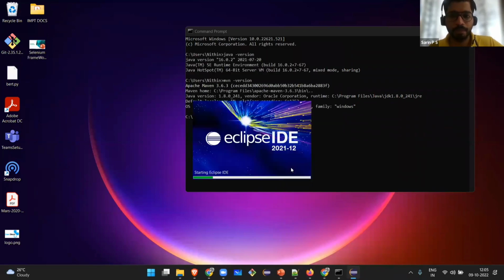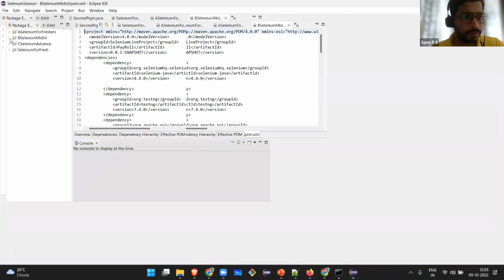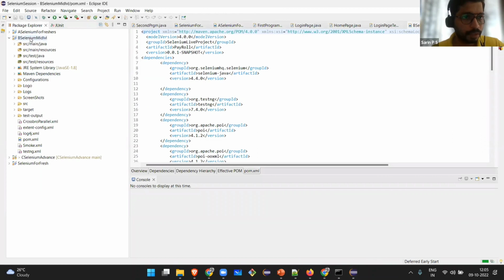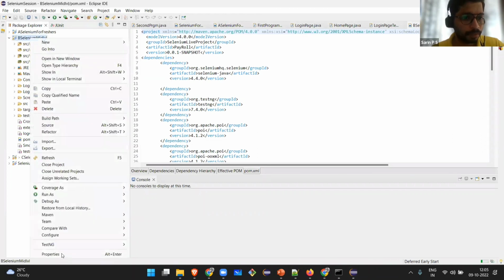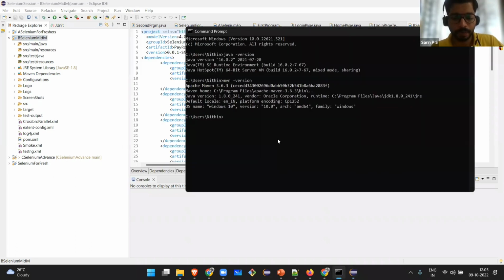I just need to know the path where my code is. Okay, mid-level. Where is my code? Right click, properties. Okay, it is here. Just need to move to that particular path. So I'm moving to that particular path. CD.